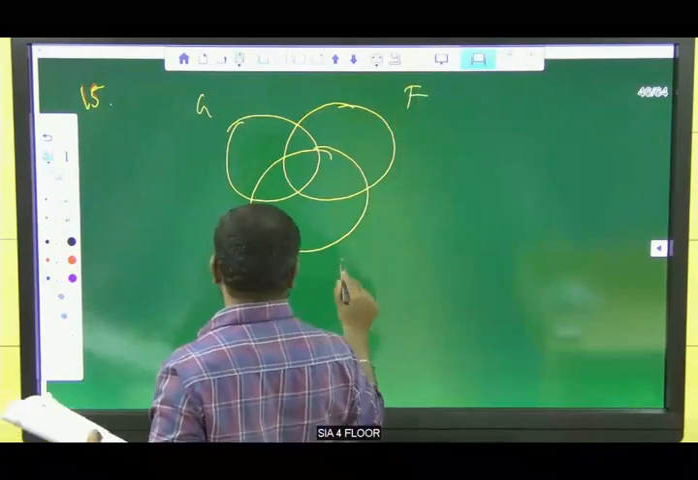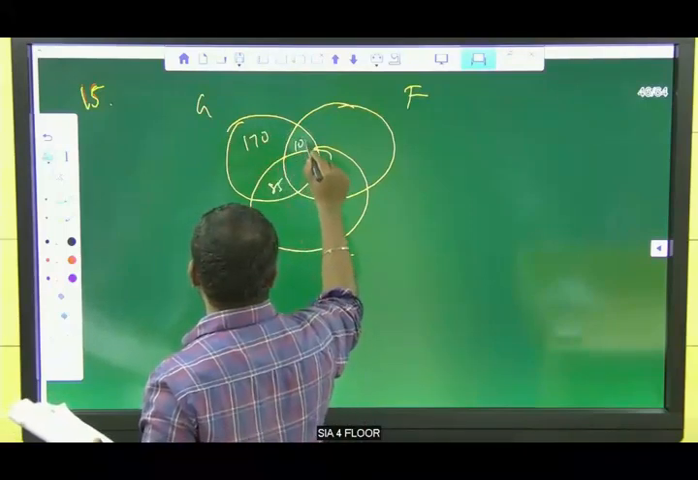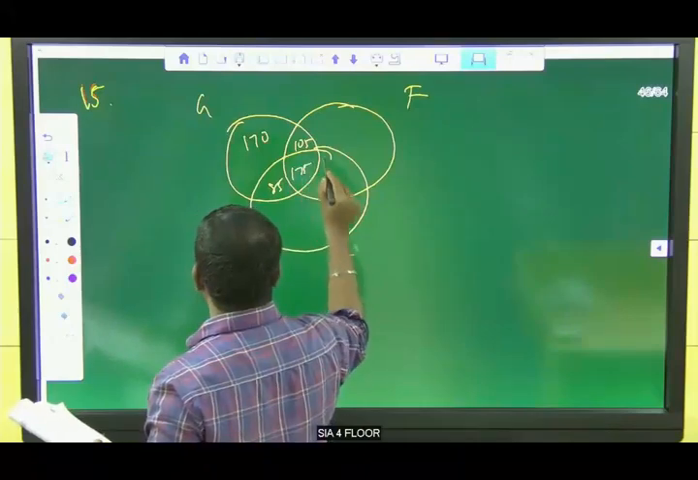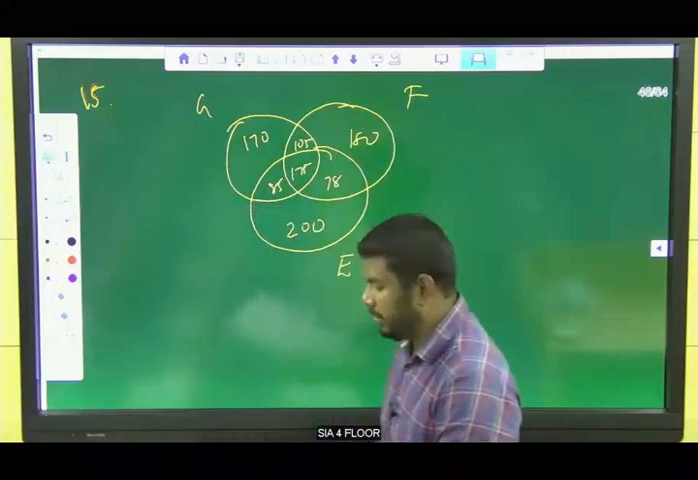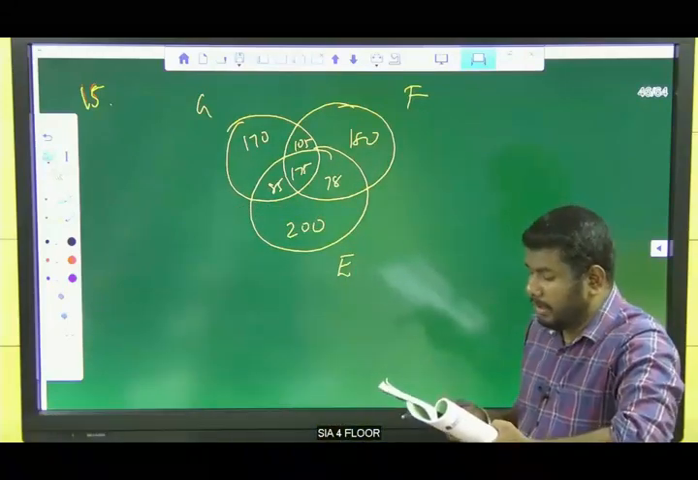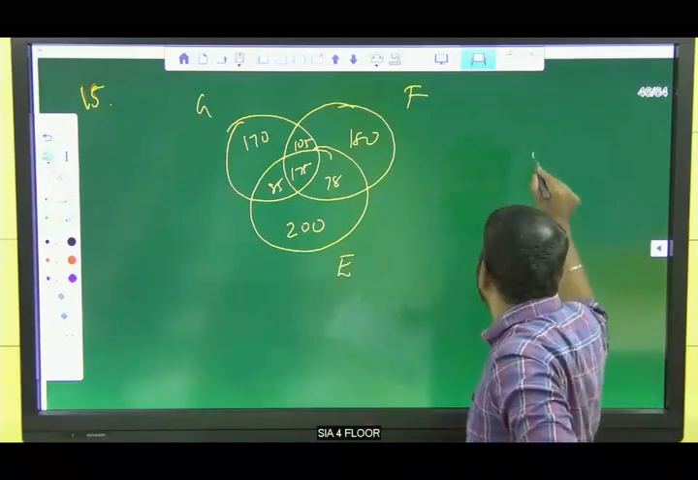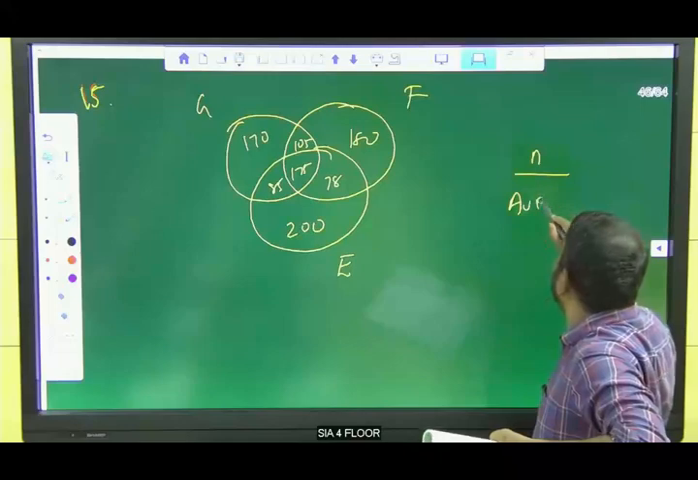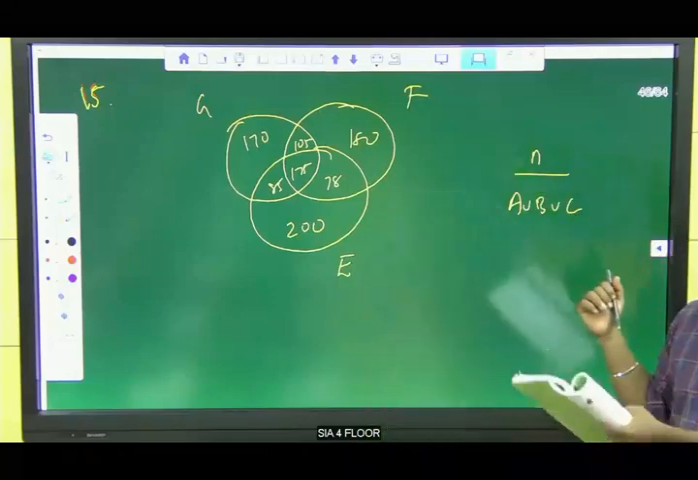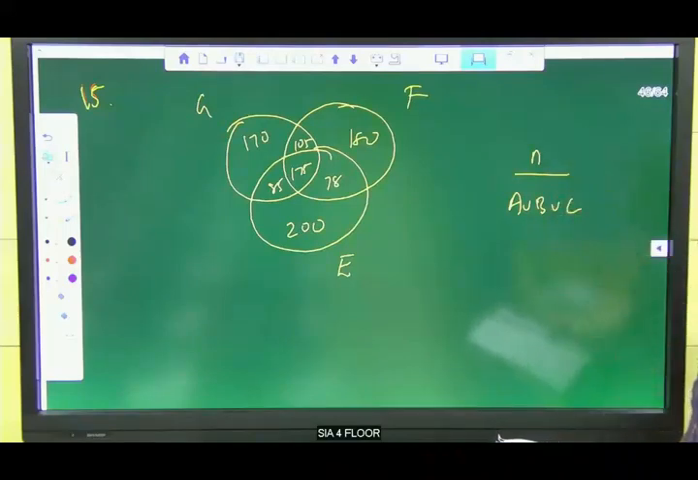Germany, French, English. How many persons? 170, 85, 105, 175, 78, 180, 200. So listen, what is the question? The ratio of the number of persons who do not know any of the three languages, that means N, to those who know all the three languages. N means neither, do not know the three languages, divided by those who know the languages, which means A union B union C.